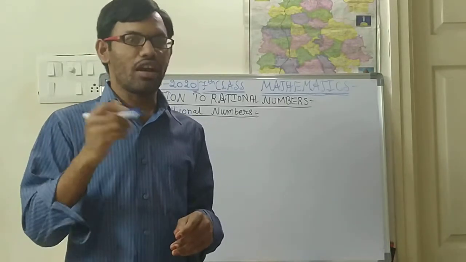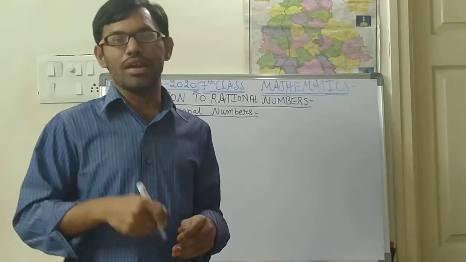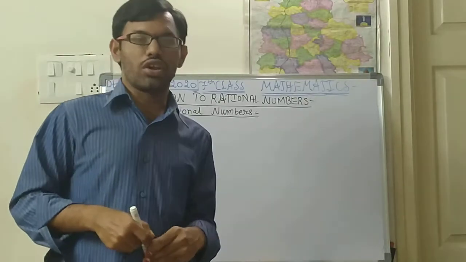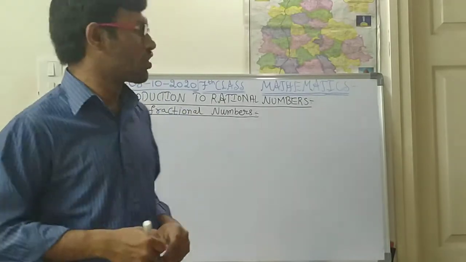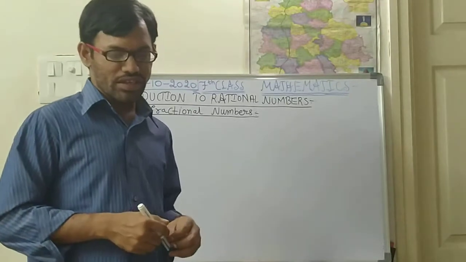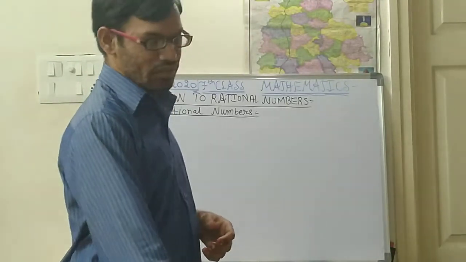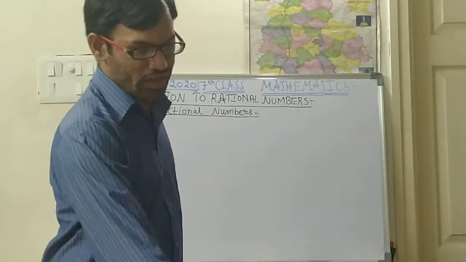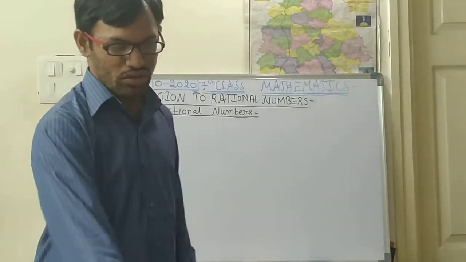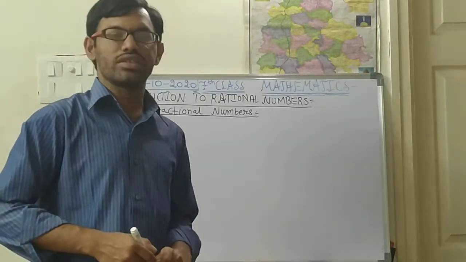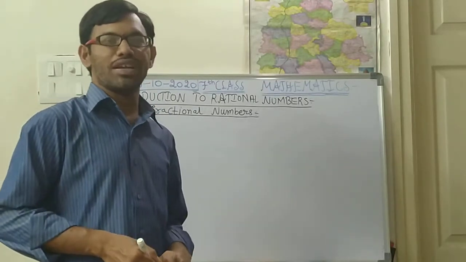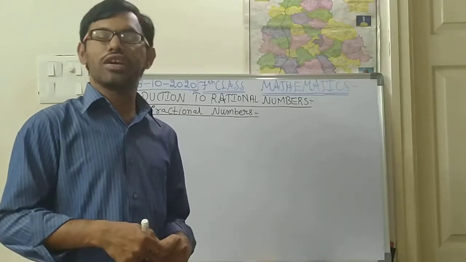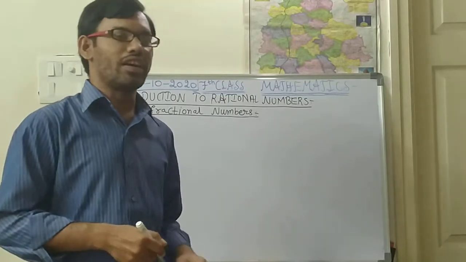Mostly they are all multiplications with decimal numbers. I think you have done them very well. If you are done, well and good. Today we shall discuss another type. Already we have completed the exercise part regarding decimal numbers. If any doubts are there, you can message me personally or in the groups. I will clarify within a short moment.